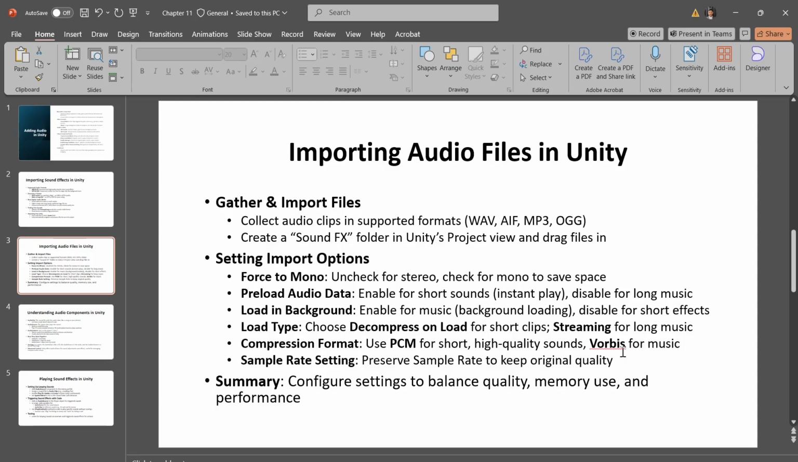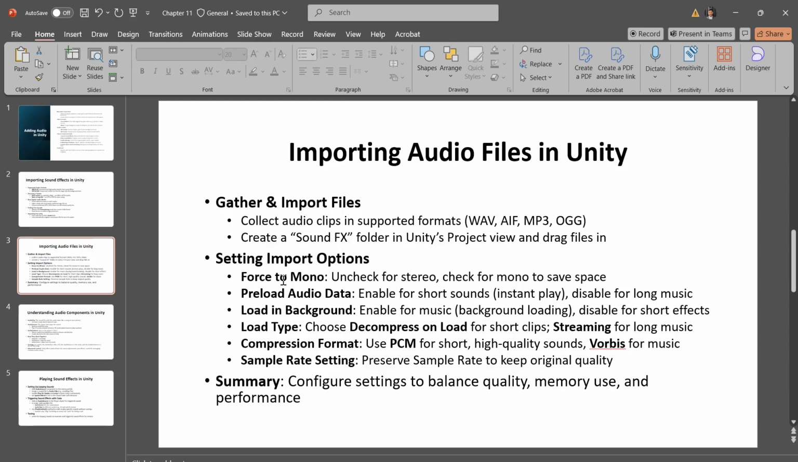And sample rate setting. This option controls the frequency of audio samples, affecting sound quality. Choose preserve sample rate to maintain the original quality of the imported file. Once these settings are in place, your sounds should be optimized for smooth, efficient playback in your Unity project.